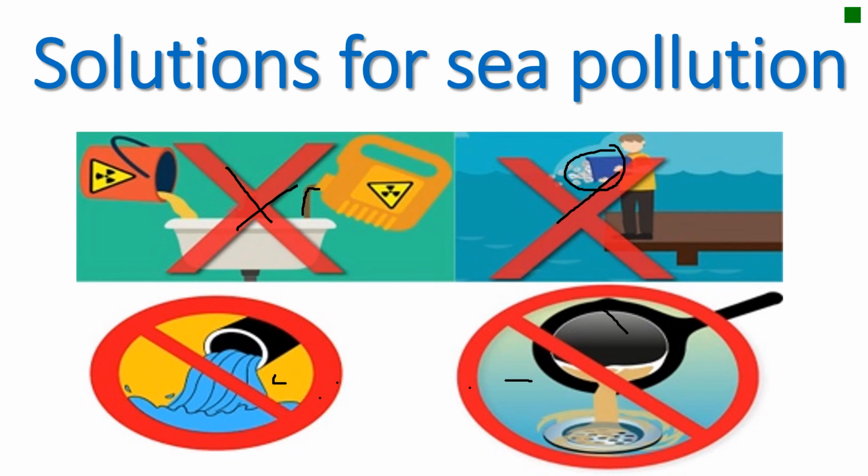Now together, guys, we have to practice the exercises that are found in your book by writing the solution for each picture, not only for the sea pollution. Maybe I have another pollution. We said there are three types of pollution: sea pollution, air pollution, and soil pollution. Let us solve it together.